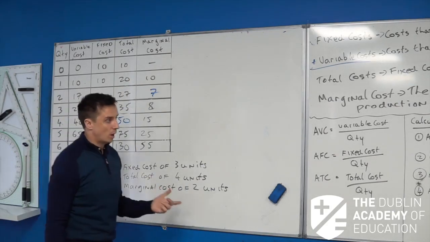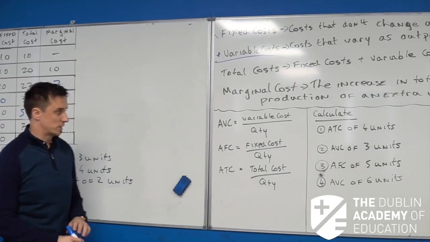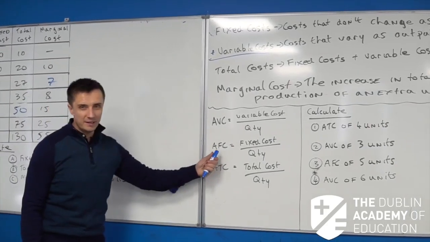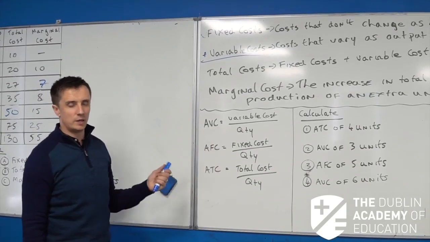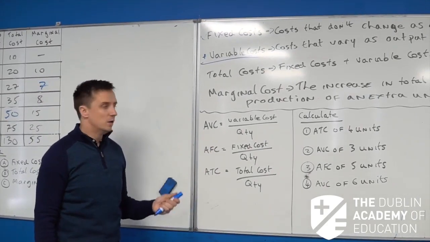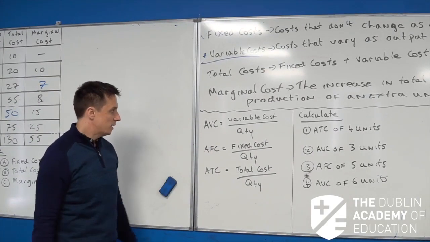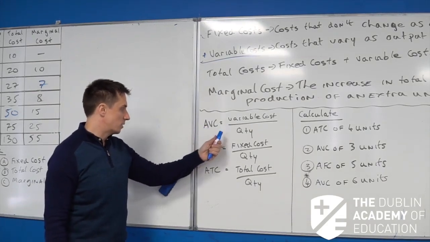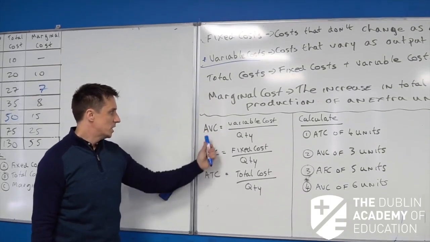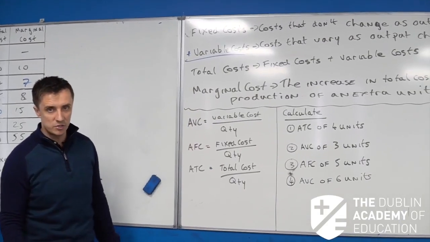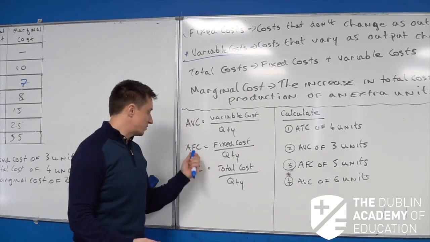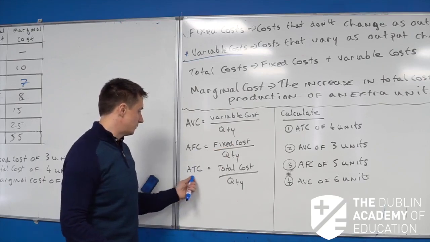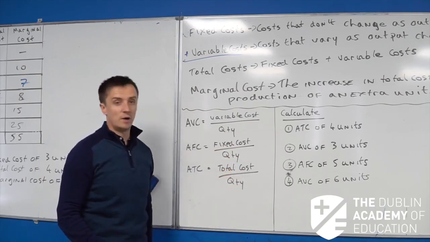Okay, so look over now at the next part of this question. This is what they look for in higher level economics. The questions get a little bit trickier, so you want to make sure you've got these things tied down. You see there, you've got 3 big ones you want to have. They want average variable cost, average fixed cost, and average total cost. Average variable cost is variable cost divided by quantity, average fixed cost is fixed cost divided by quantity, and average total cost is total cost divided by quantity.